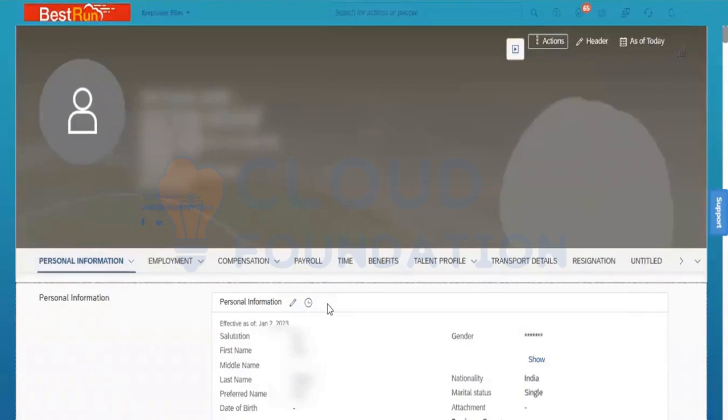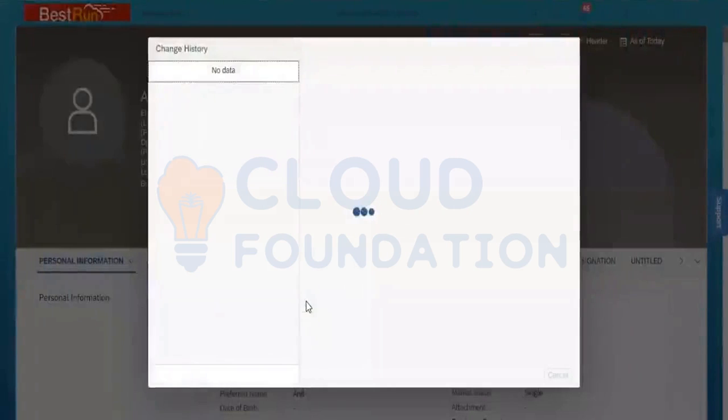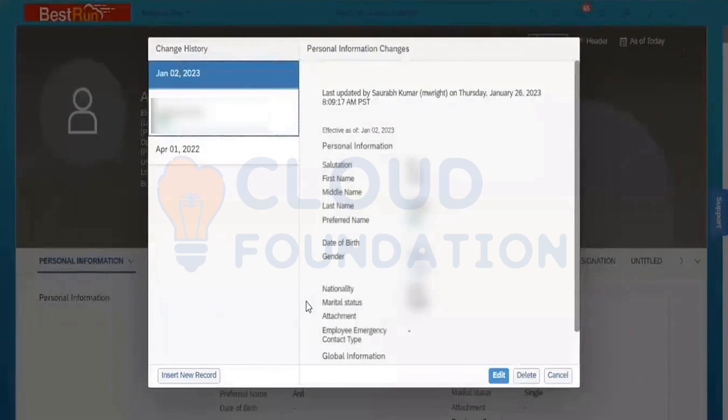What is the behavior? When you see some portlets, they have an edit icon also. They have a history icon also. As a user, if I click on the history, I can view the history record. Time to time, what are the changes which have been done? Now you can see somebody has created the record on June 7th, then later on somebody again did some changes.